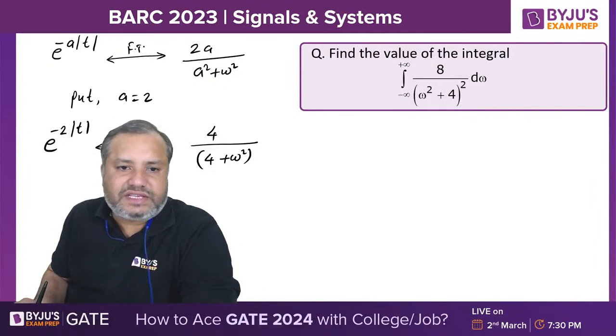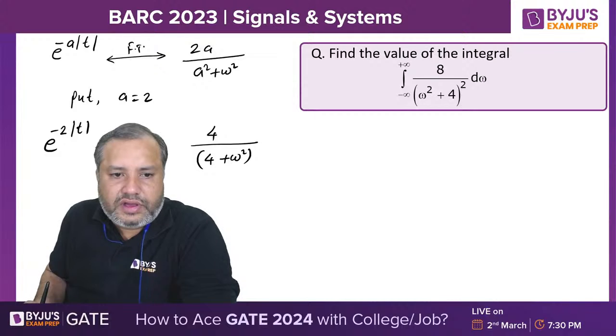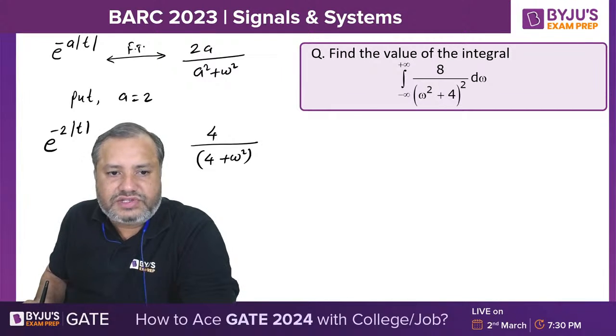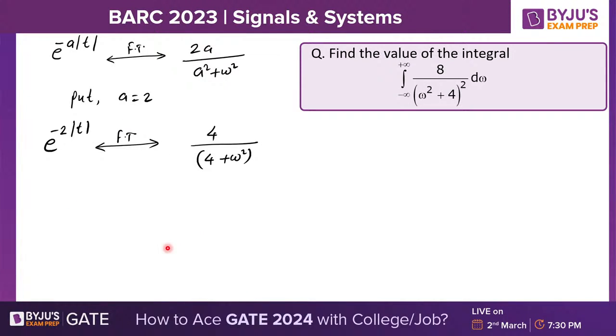I'll just hide myself so that you would be able to see the entire screen. Students, I hope you are all following. This is my X of omega and this one is x of t. Now, if you apply Parseval's theorem, then the energy of this signal will be 1 by 2 pi, integral from minus infinity to plus infinity of modulus square of X of omega d omega.